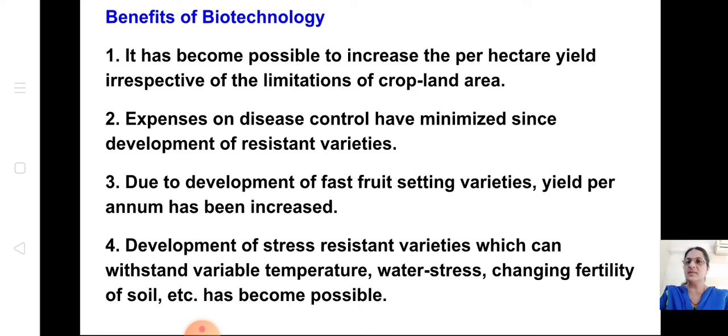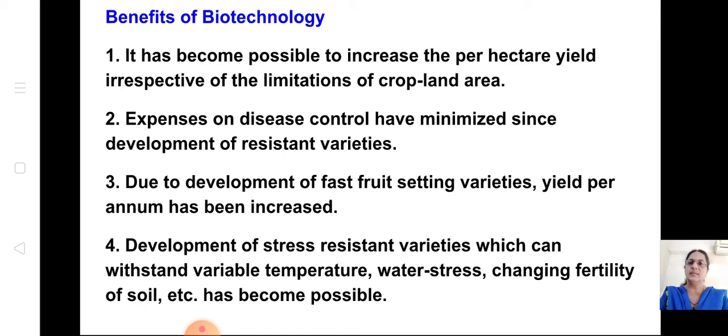Development of stress resistant varieties which can withstand variable temperature, water stress, changing fertility of soil has been possible. See, when there are any natural calamities or any high or low temperature, the crops get destroyed. So stress resistant varieties of crops can be produced, which can withstand what? Variable temperature, even low as well as high temperature.